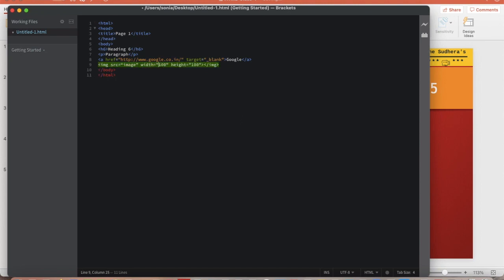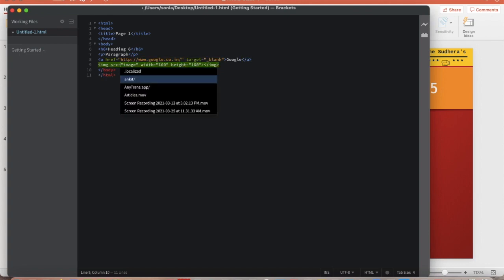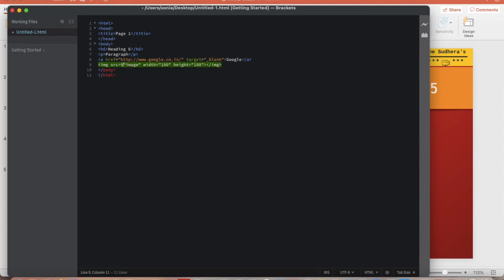So if you want to display any image, this editor helps, it will tell you there is some issue. If you can see here, I will just change this tag, because for the image tag you need to write img. Then source means where is the image.